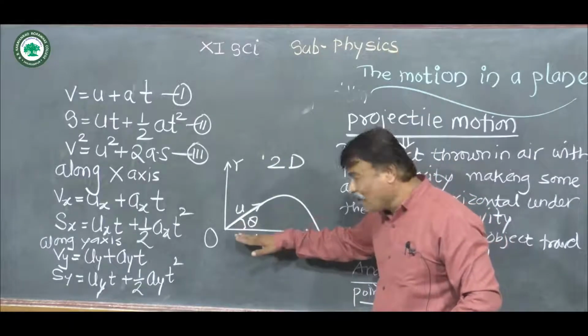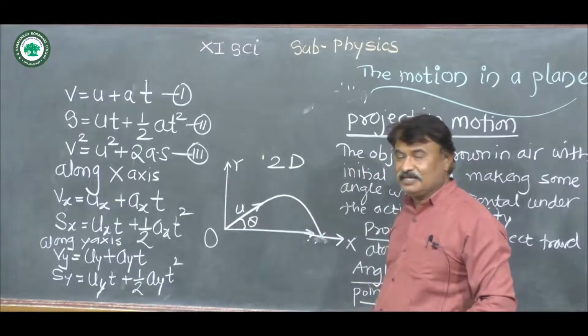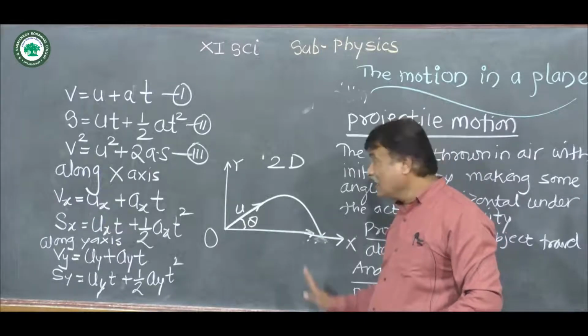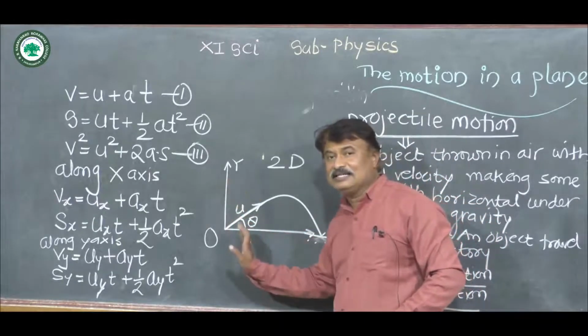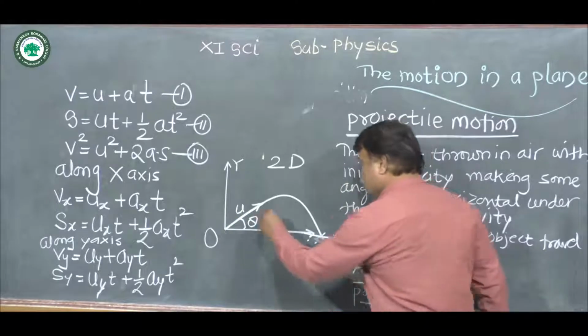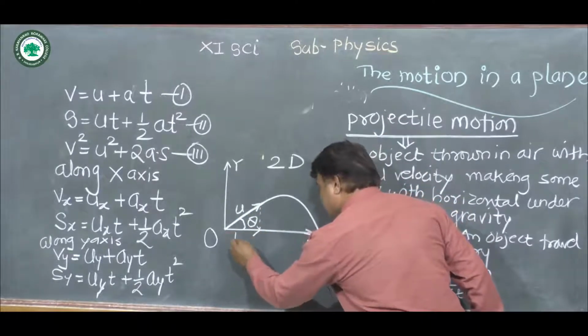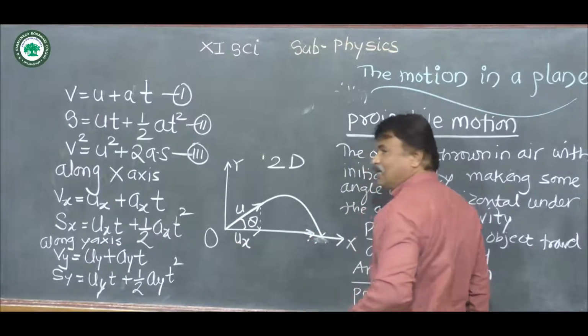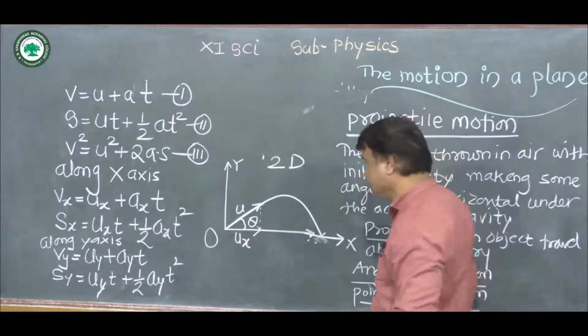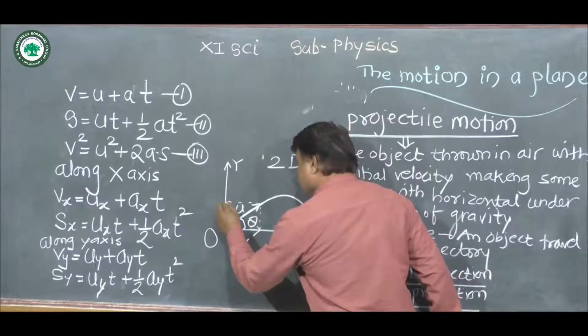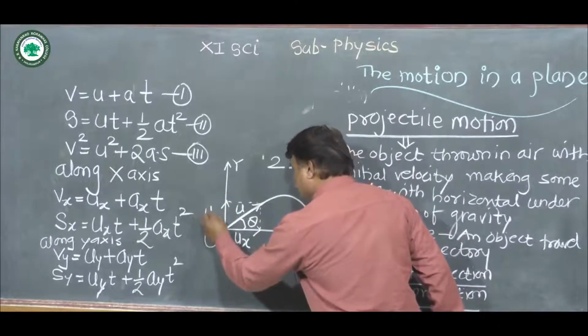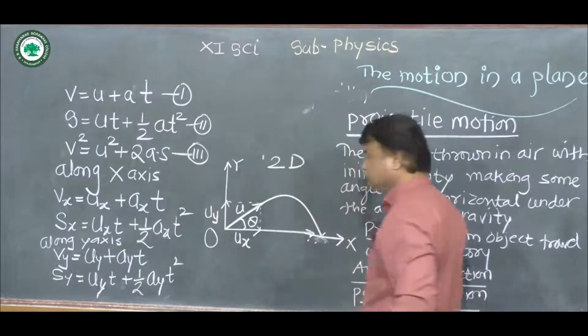One is along the x-axis, it is horizontal component. Another one is along the y-axis. It is called as vertical component. So this initial velocity along the x-axis is given by ux, which is horizontal component of initial velocity. Similarly, vertical component of initial velocity is given by uy.